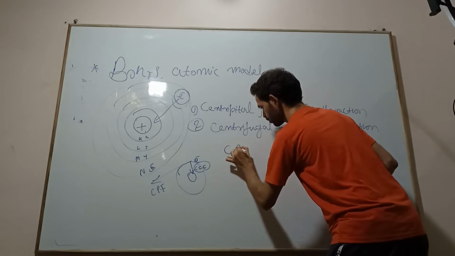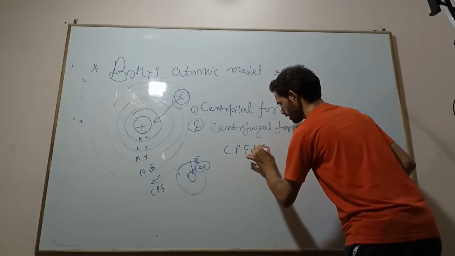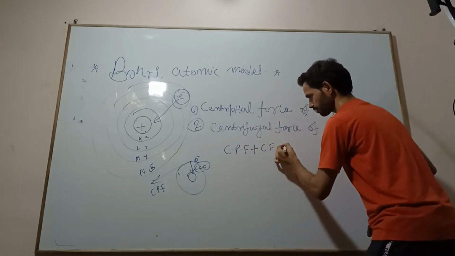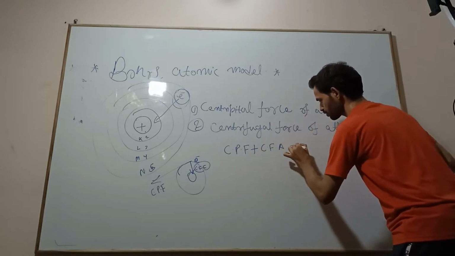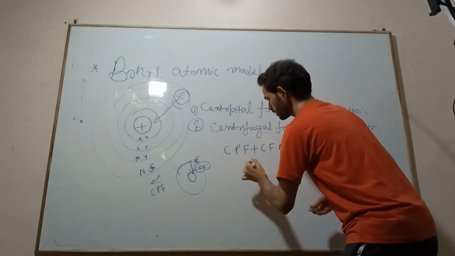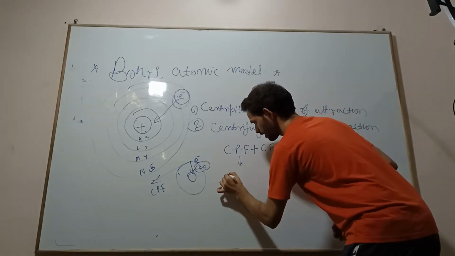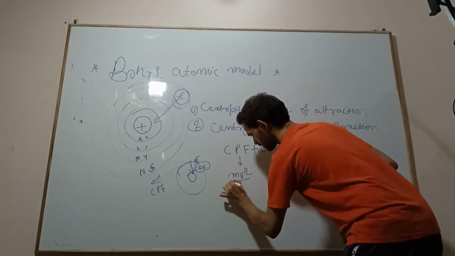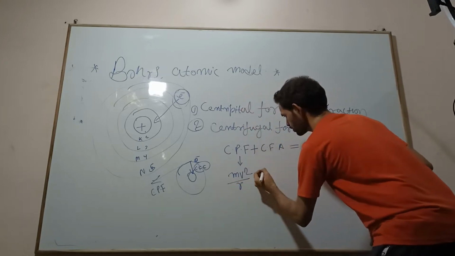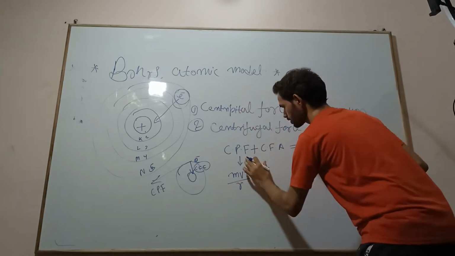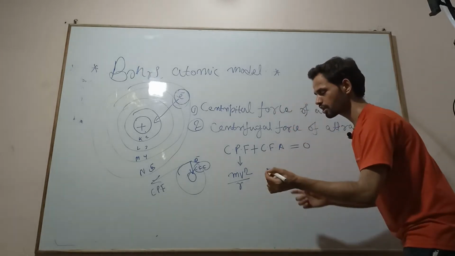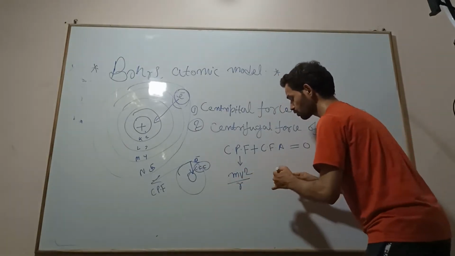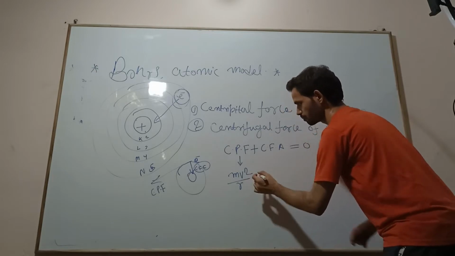If you see, the centripetal force and the centrifugal force together are equal to 0. Centripetal force is nothing but mv square by r. The centrifugal force is the electrostatic force of attraction. By Coulomb's law, this is the force between two charges.